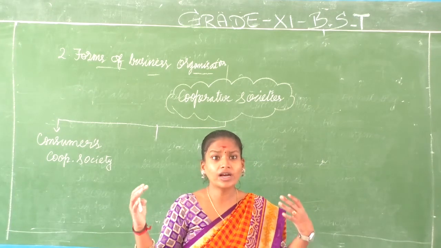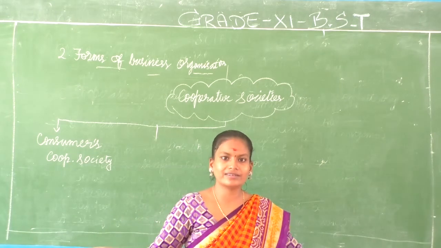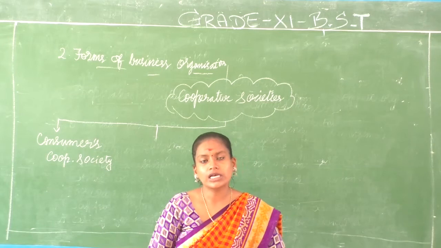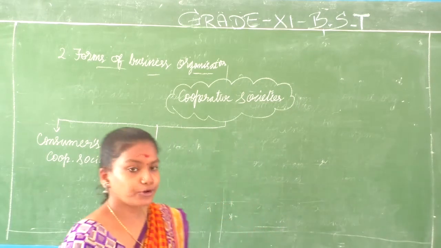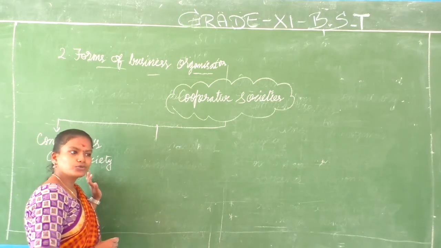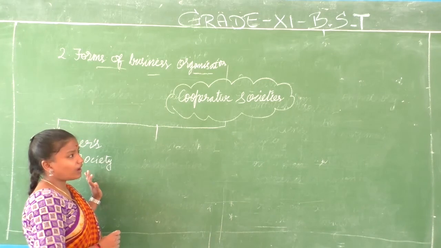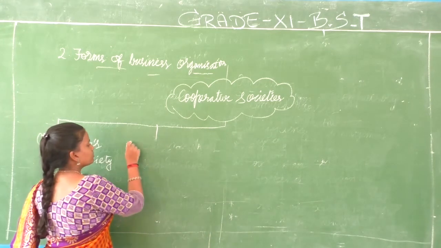So if they have 2 kgs of sweet also, they will divide it and give it to everybody as dividend. Clear? The examples are Super Bazaar, Apna Bazaar, or societies like that.